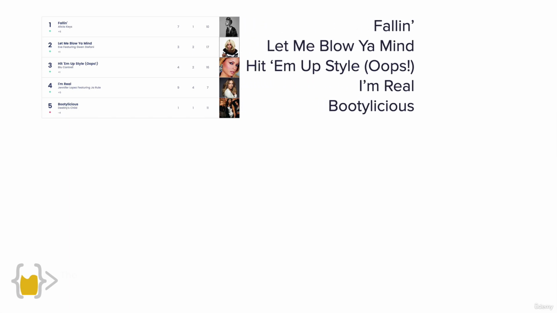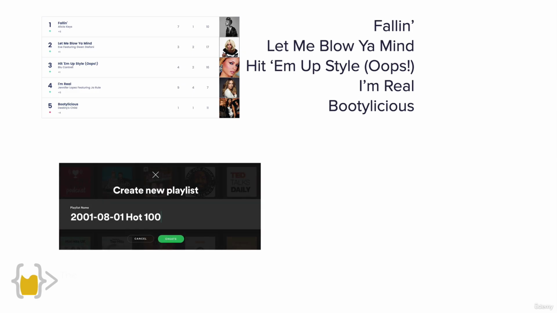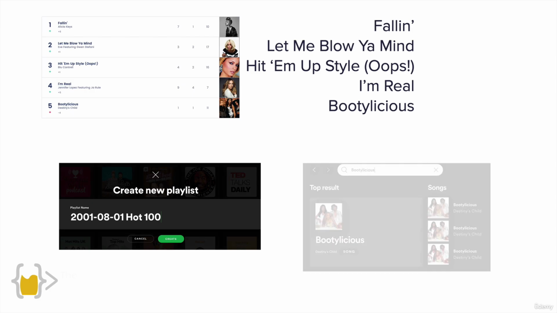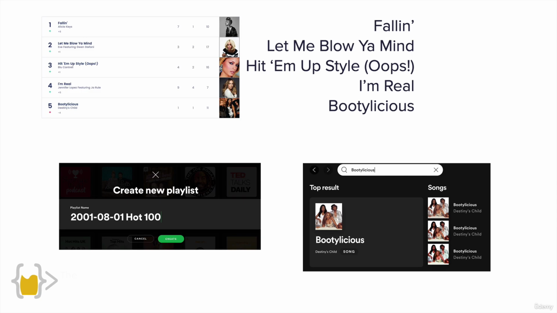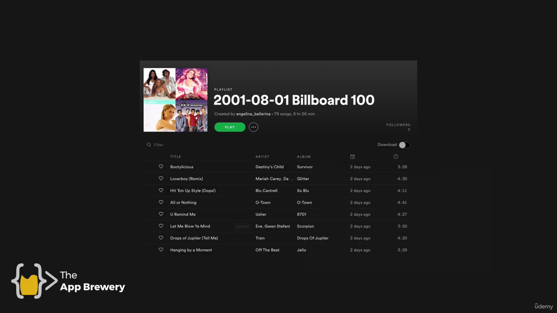This is how we're going to approach this task. First, we're going to use Beautiful Soup to scrape the top 100 songs from a particular date of your choice. And then we're going to extract all of the song titles from the list. And then we're going to use the Spotify API to create a new playlist for that particular date. And we're going to search through Spotify for each of the songs and add those songs to our new playlist, so that by the end of this whole process, we end up with a playlist that has the top 100 songs for a particular date in the past.